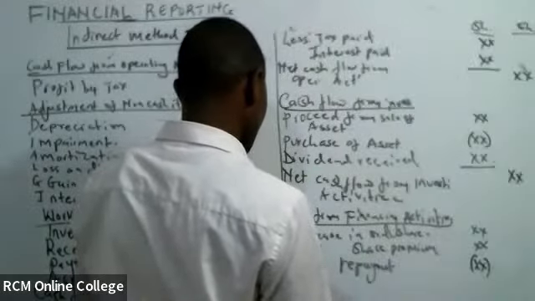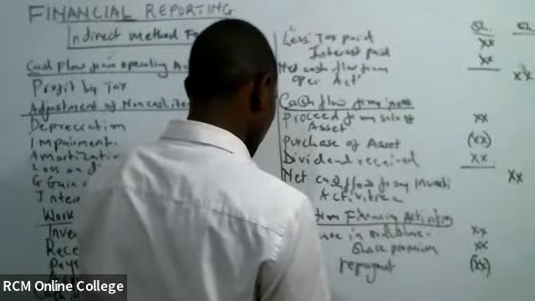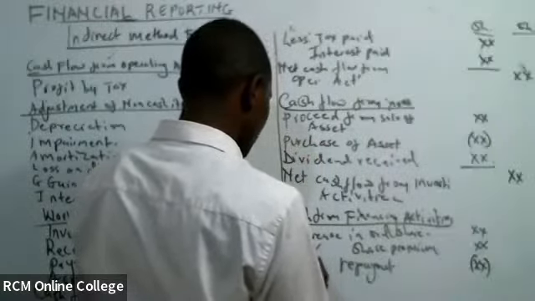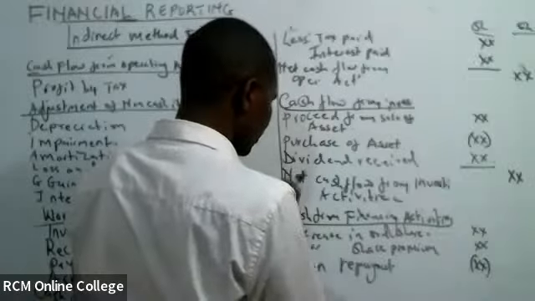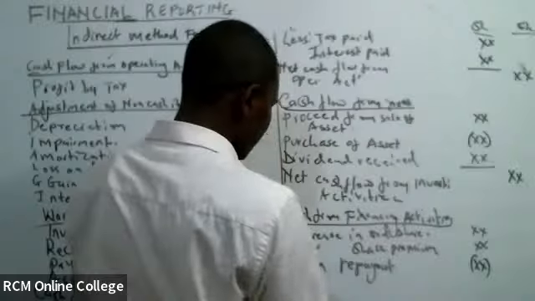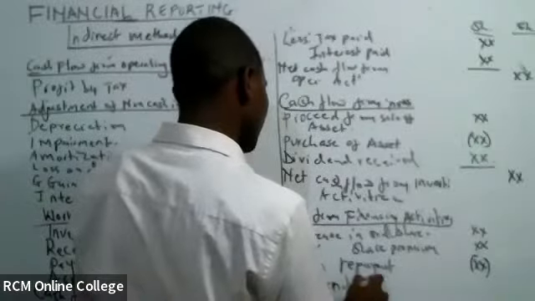Repayment. It's an outflow. We are paying, so hiyo nayo inapunguza our cash. So sometimes dividend, unaona dividend hapa. Dividend paid. Naweza iweka hapa. Sometimes we can pay dividend.